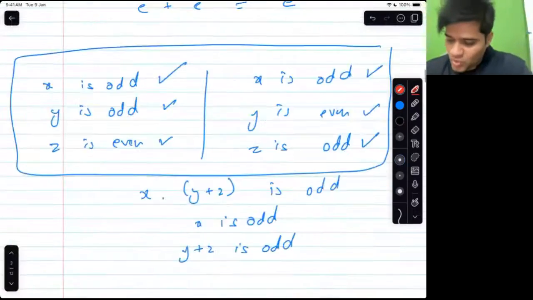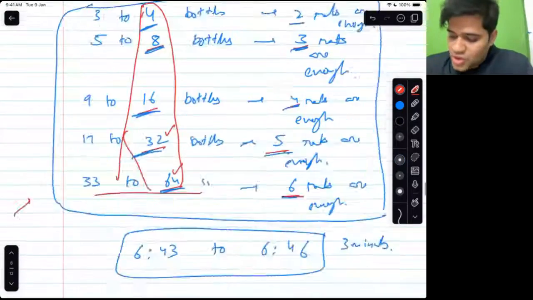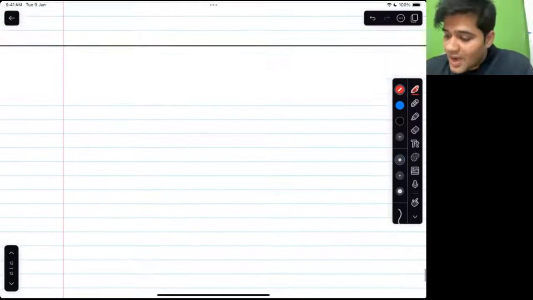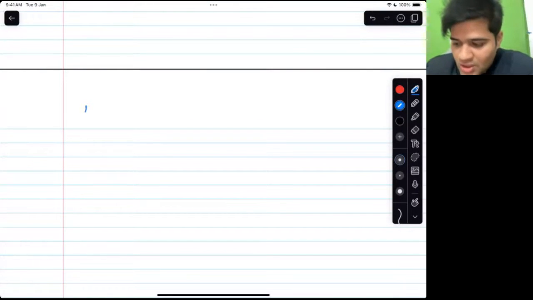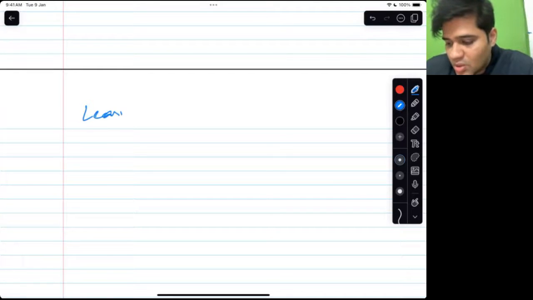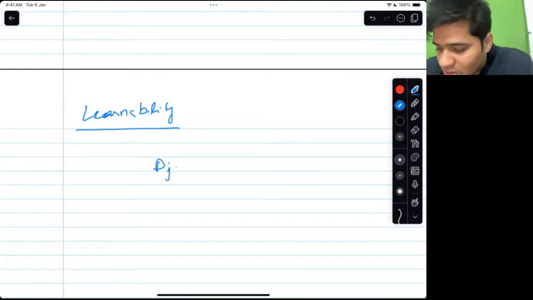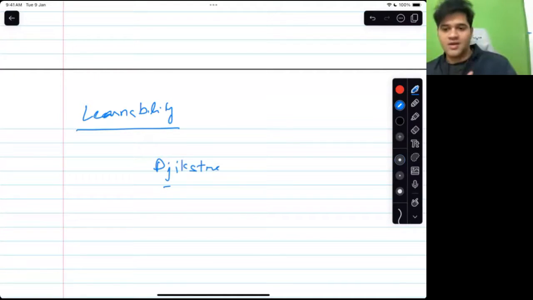of an algorithm. So what is going to happen for the next 15-20 minutes is I am going to teach you something. This is not the math section now, this is the learnability section. I am going to teach you something new, something called the Dijkstra algorithm. This J is pronounced as H. The Dijkstra algorithm.